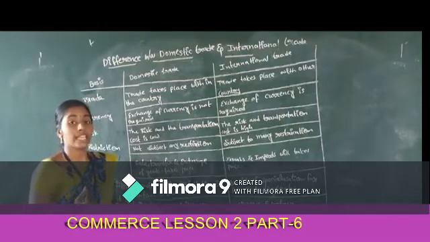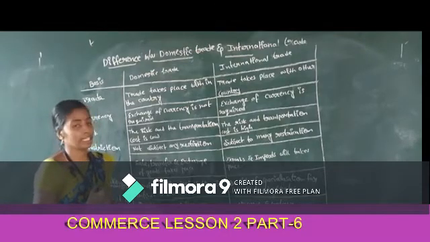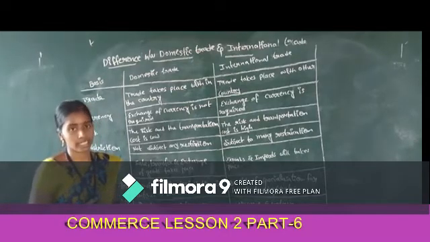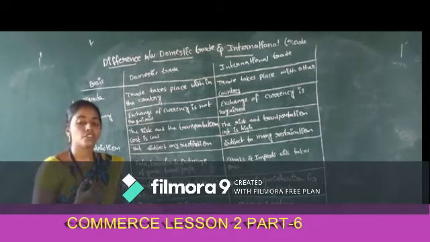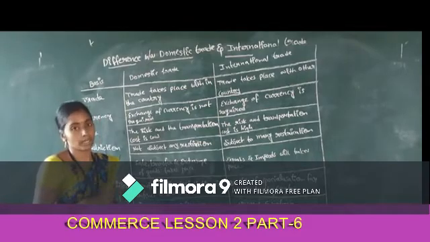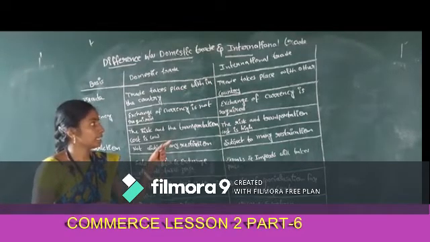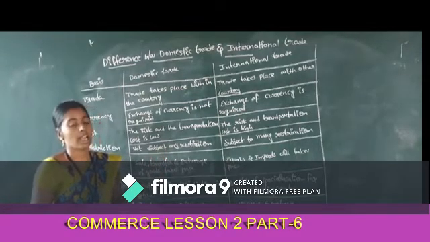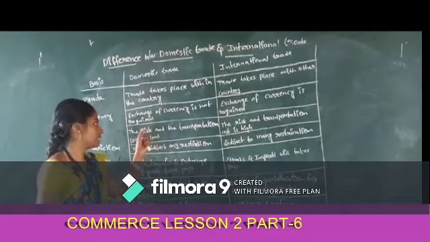That's why the exchange of currency is required in international trade. And risk. The risk and transportation cost is very low in domestic trade when compared with international trade, where the risk and transportation cost is high.